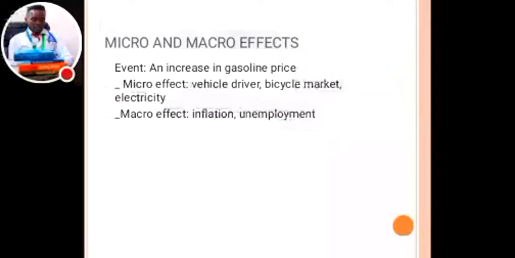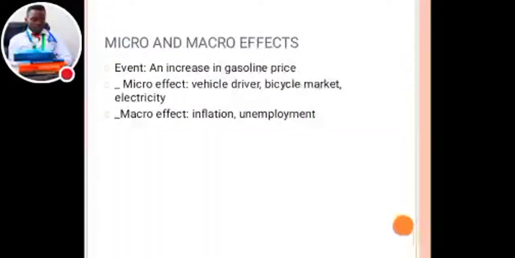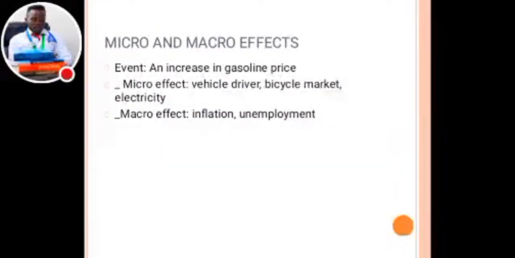Okay, events. For example, if there is an increase in the gasoline, say the price of petrol has gone up, guess what happened? The micro effect is on vehicle drivers as well as the bicycle market and electricity. Vehicle drivers, it will affect these people who are also driving vehicles like buses. Guess what happened? They'll also raise the price, and all those things. Electricity, the units also raise the unit.